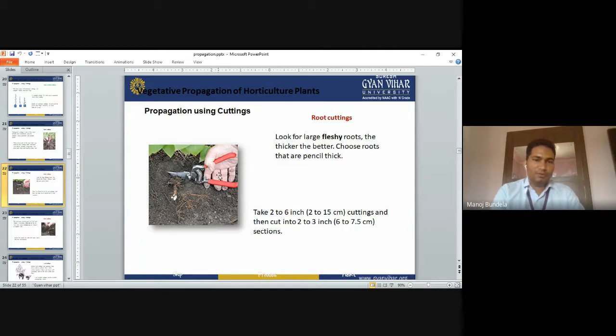With the help of secateurs, we have to cut the roots. Take a 2 to 6 inch, or 2 to 15 centimeter, cutting and then cut it into 2 to 3 inch, or 6 to 7.5 centimeter, sections.